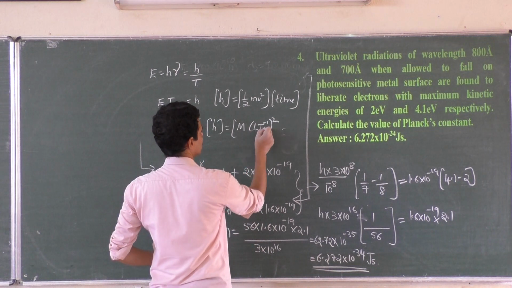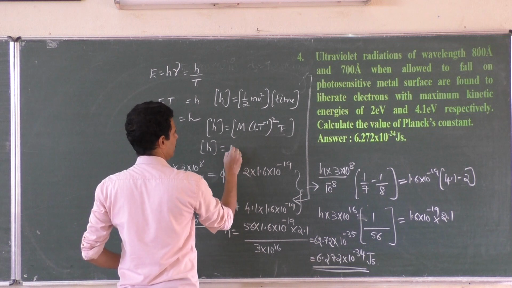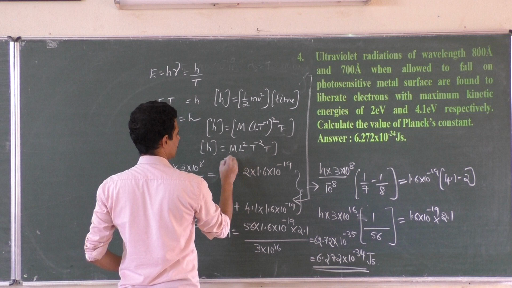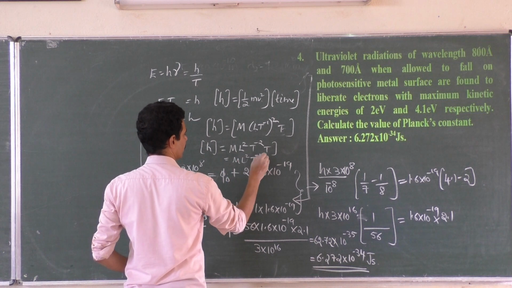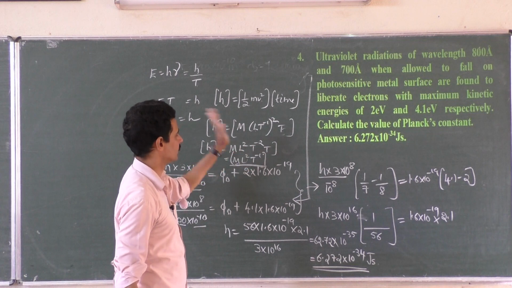Mass, velocity square, time t. So what is the dimension of h? M L square t to the power minus 2 t. So totally M L square t to the power minus 1. Correct? M L square t to the power minus 1.